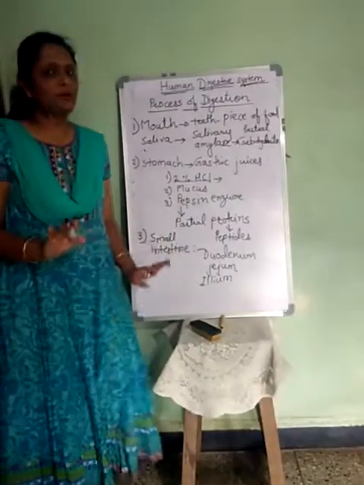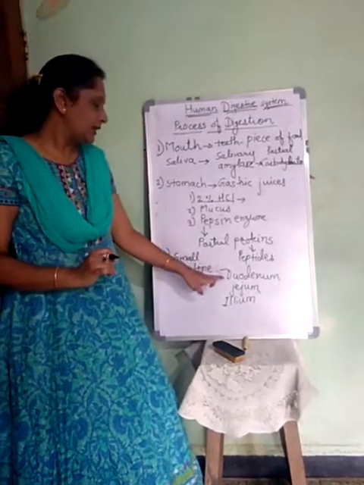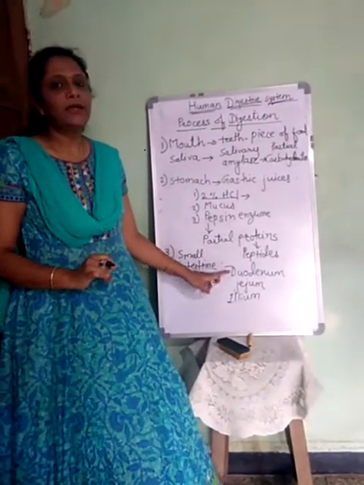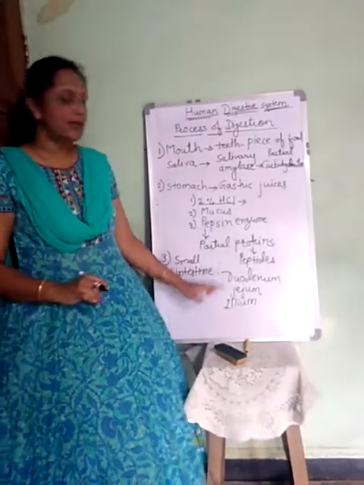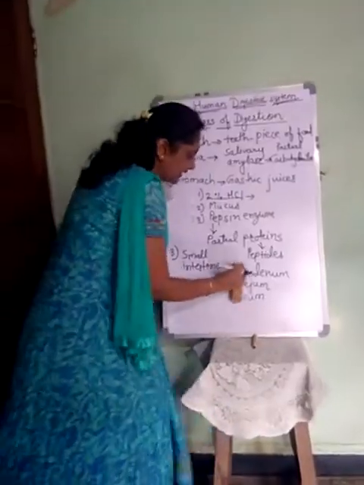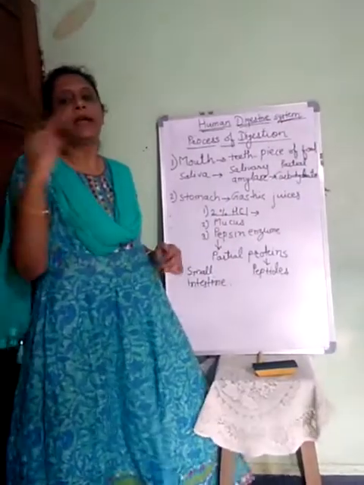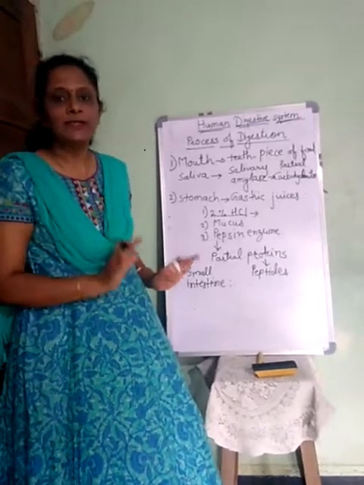We are not going to go into much detail about this. You just remember these names, that three different parts are there: duodenum, jejunum and ileum. Through these three parts the food goes, and the complete digestion of food takes place here.